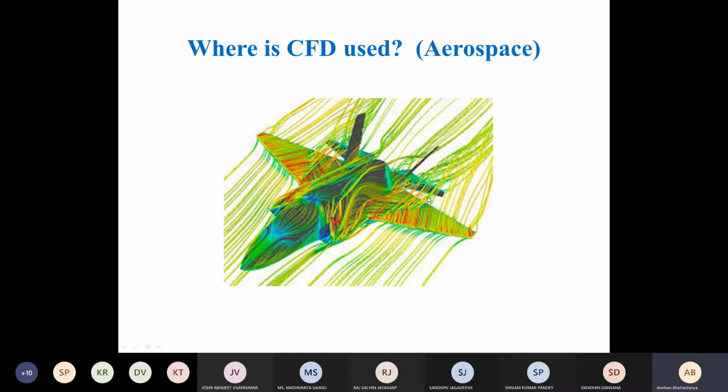And we can put the model inside, and then we can flow the air, and we could then measure the different parameters like velocity and pressure to get an idea about what the flow pattern is. But with this increase in computational resources, nowadays it has become much easier to do the same calculations directly for the scale of the aircraft using CFD.